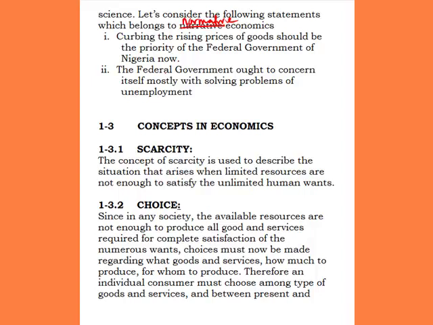So therefore, normative economics is biased, subjective, not objective in nature. Another one is that the federal government should concern itself mostly with solving the problem of unemployment. This can be the view of a graduate that is unemployed, who will say government needs to concern itself with provision of employment.